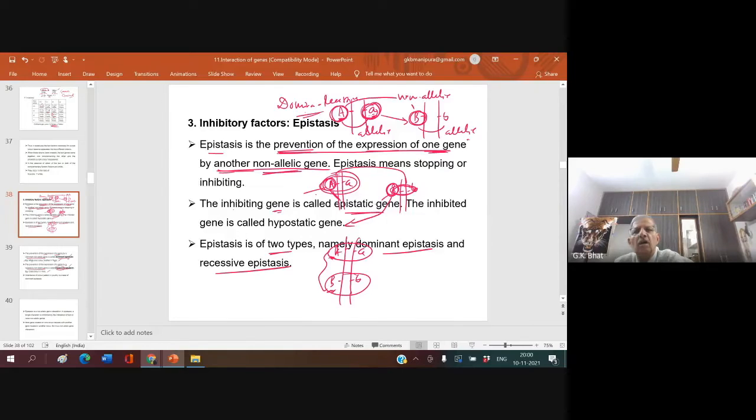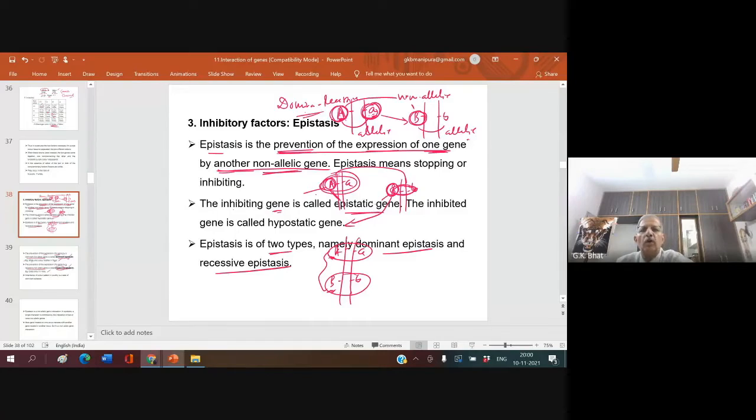Capital A should not be there. This should be in what condition? Recessive. Yes, it should be recessive.